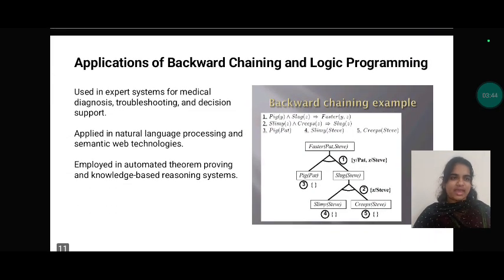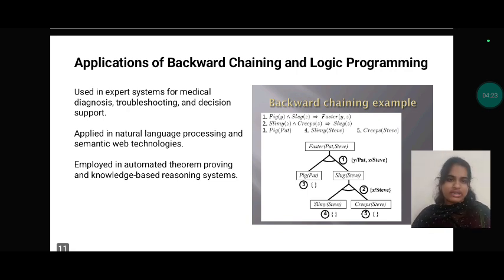The applications of backward chaining and logical programming: they are used in expert systems for medical diagnosis, troubleshooting and decision support. They are also applied in natural language processing and semantics of web development, processing different types of web technologies.